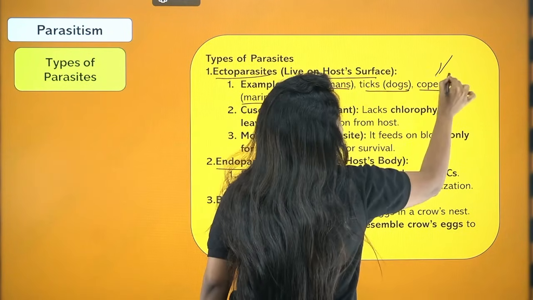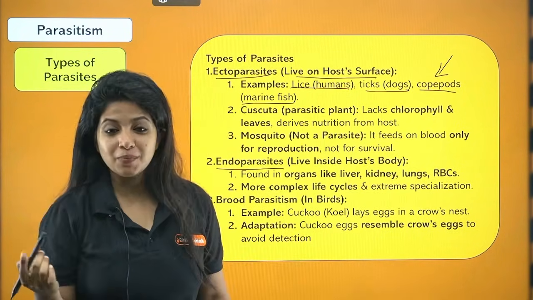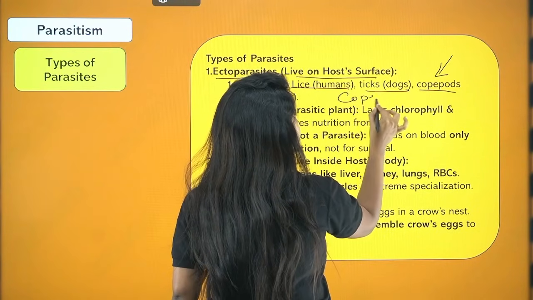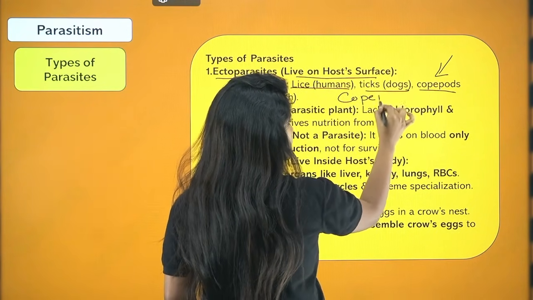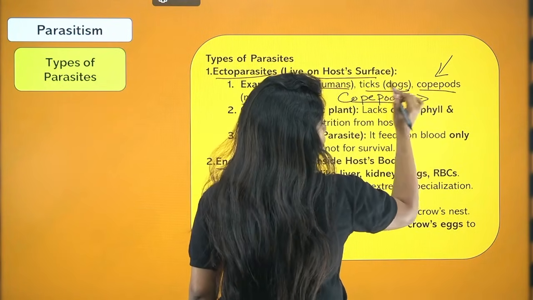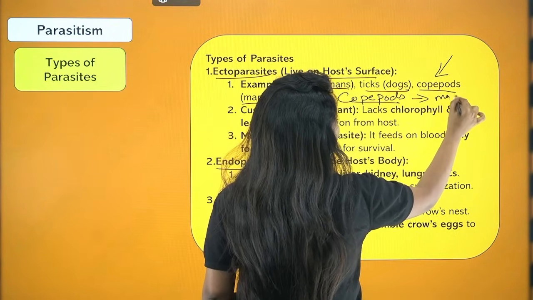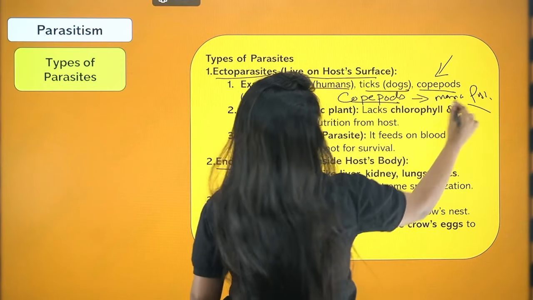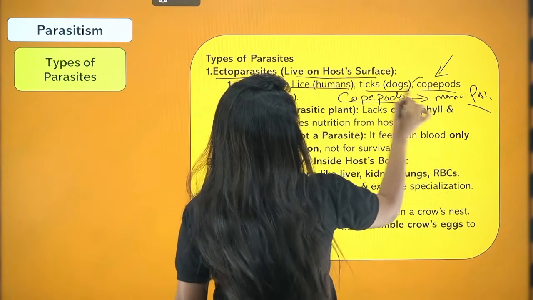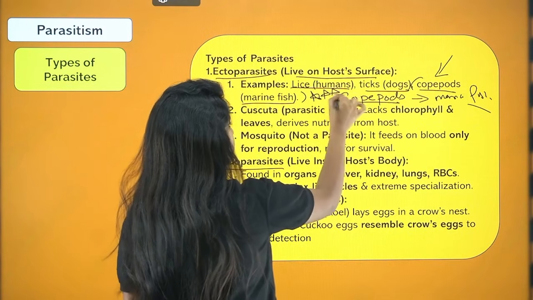Now this is something that you do not remember. Ticks and lice you remember. Please remember copepods. Copepods are also ectoparasites, and they are parasites on the marine fishes, as in the sea fishes. Copepods, marine fish. This is something new that you have to remember.